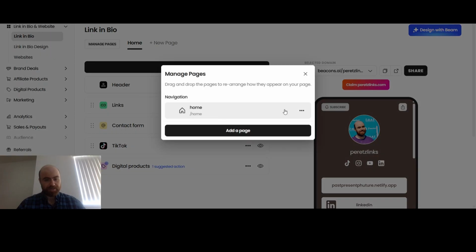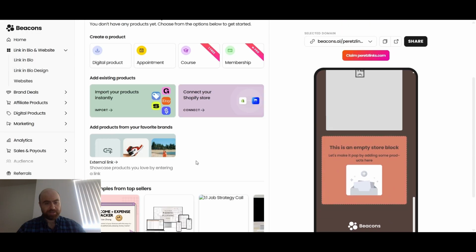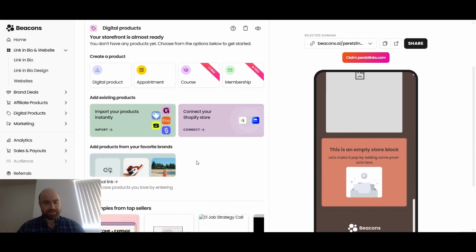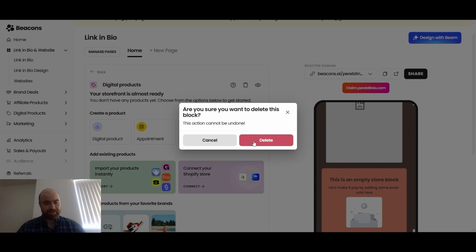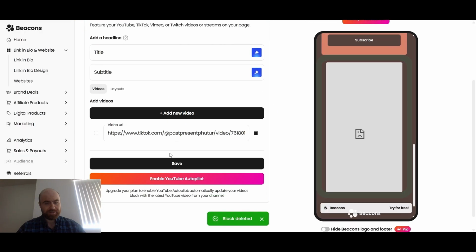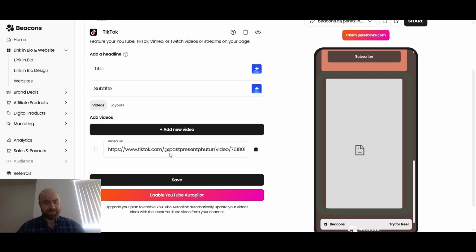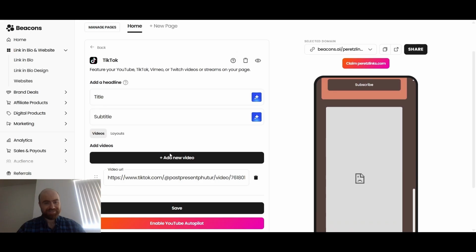Let's manage pages. We have the home page. Digital products. We have links and stores. No products at the moment. Let's remove that. Okay. TikTok. Oh, you can show your videos.